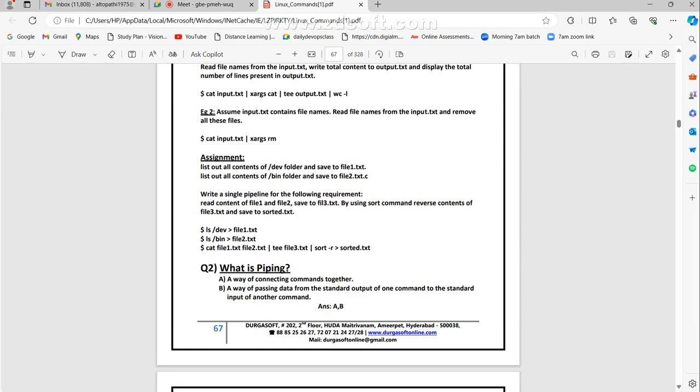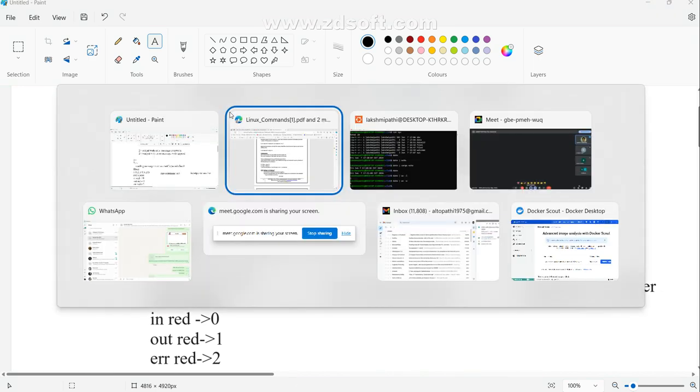List out all content of dev and save it in file one. Okay, what is it saying? Assume input.txt contains file names. What is their intention? This is somewhat of a special thing. Input.txt. And now I am going to give a little clarity, Shivshankar. This is one special concept.